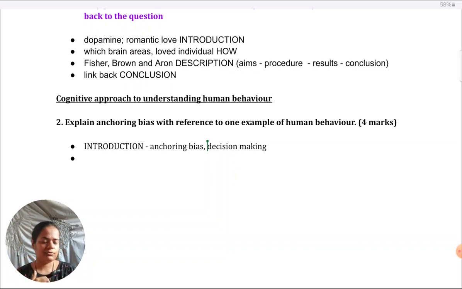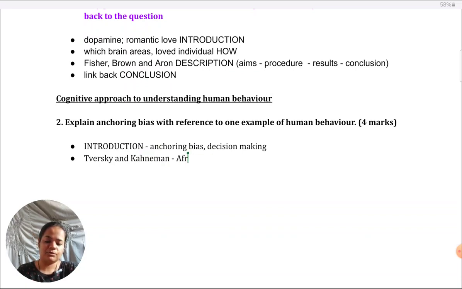Anyways, we have learned we have to give an example. I would give from a study again. A very popular study is by Tversky and Kahneman. How they induced anchoring bias in participants was they asked them to estimate how many African countries are a part of the UN, and they anchored them to a large or small number that they introduced them to with a lucky spin of the wheel in the beginning. So that study I would summarize here in terms of aim, procedure, results, and conclusion.